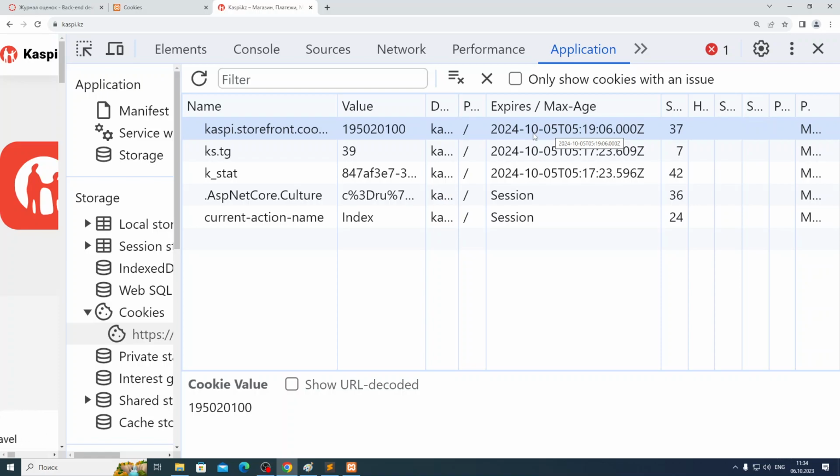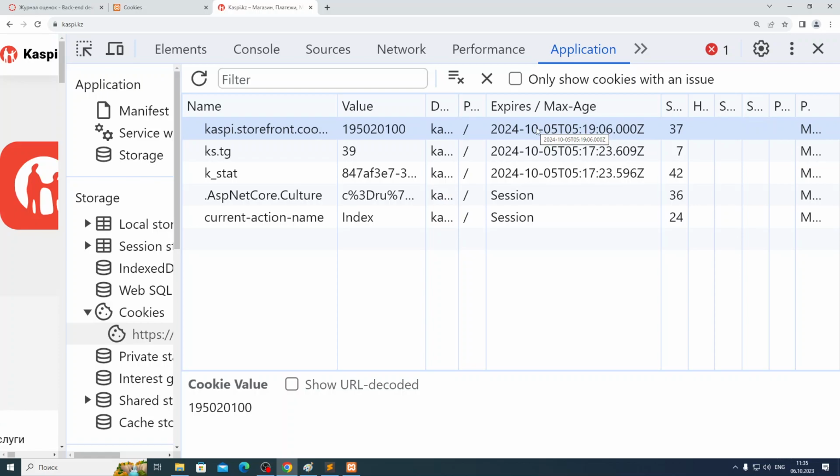Choose your city, okay? Where are these cookies stored? Inside the browser, somewhere where the browser is installed. You can see it from the application tab. This is not on the server. It's stored inside the browser. But the server creates it and sends it to the browser. Then the browser saves it, okay? So when you create a cookie, you have to give it some time to live. You can give 10 seconds. After 10 seconds, it will be removed.